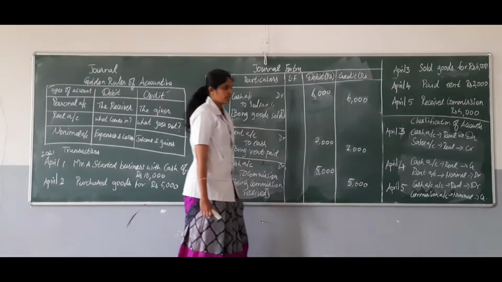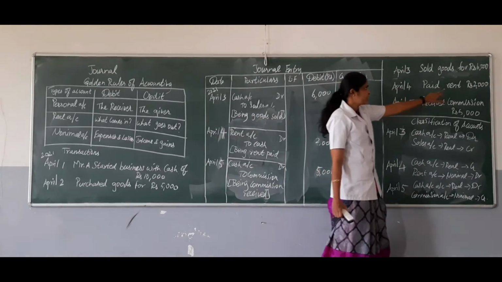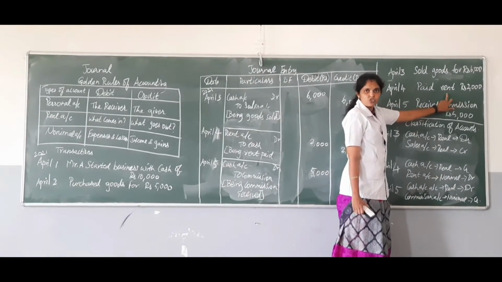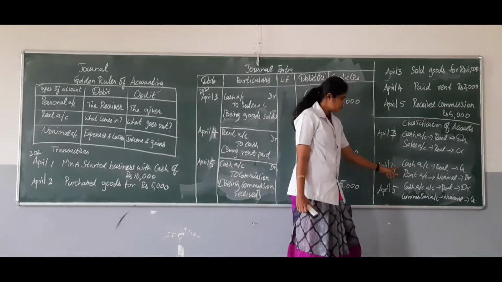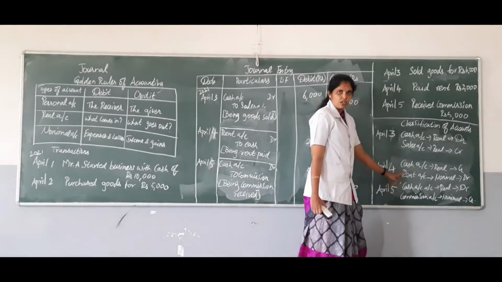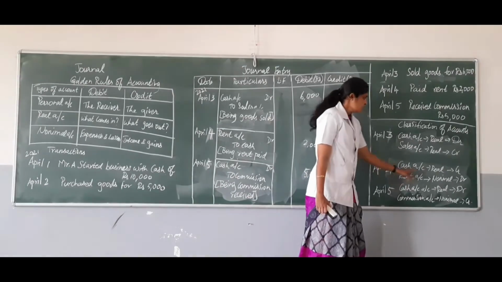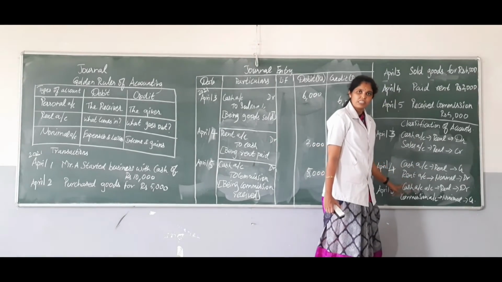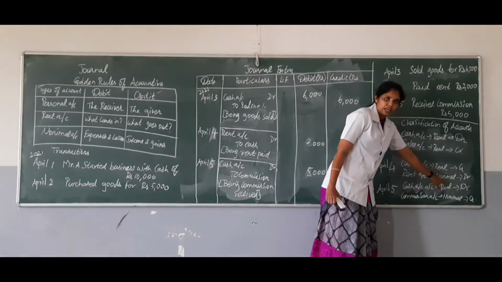Moving on to the next transaction, on the next day itself on April 4th, we have paid the rent of rupees 2,000. That is the business has paid rent of rupees 2,000. So we have to classify what are the two accounts involved. Two accounts are cash account and rent account. Cash is real account. Previously we have seen all the real accounts. So it is real account, and rent account which comes under expenses. So all the expenses account will be considered under nominal account.